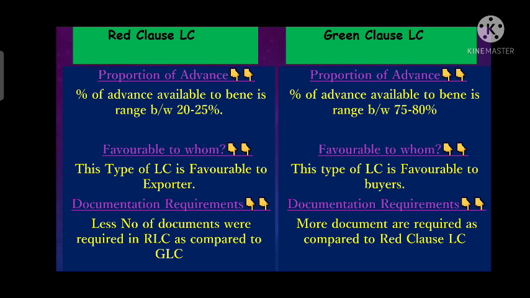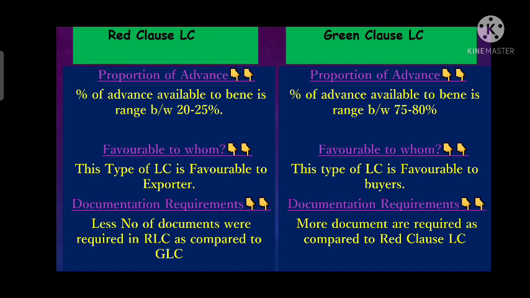Now we will differentiate both based on the proportion of advance. In red clause LC, the proportion of advance made available to the beneficiary is in the range of 20 to 25%. Means in red clause LC, the exporter avails 20 to 25% of the LC value as an advance for carrying out pre-shipment activity. So the exporter avails pre-shipment finance, or advance payment, of 20 to 25% of the LC value.